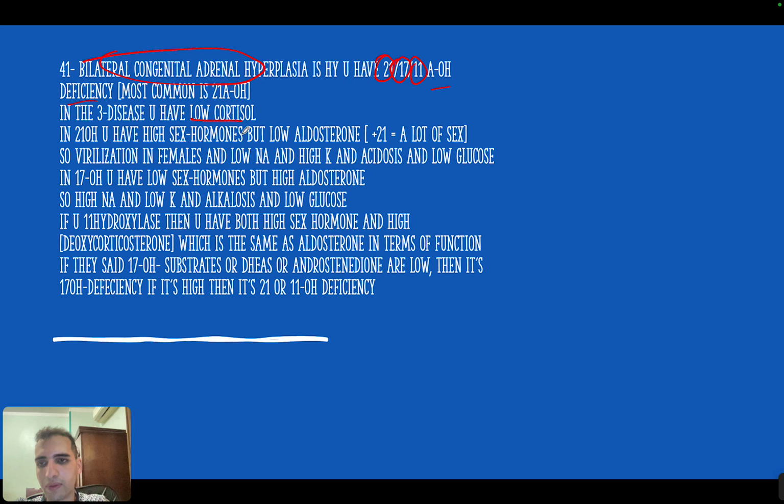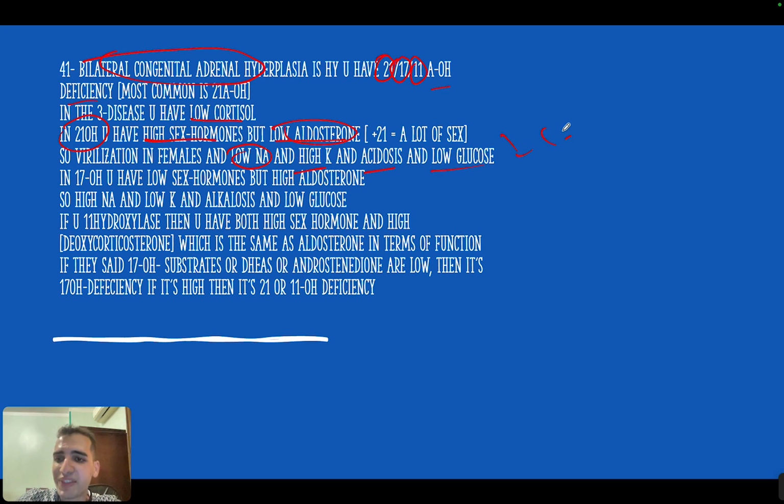This is important, but the difference is the sex hormone and the aldosterone. So the way I remember it is that 21, when you are above 21, there is a lot of sex, right? So 21 will have a lot of sex hormone but low aldosterone. So you would see, for example, in females, virilization, things like that, right? And because you have low aldosterone, you will have low sodium, high potassium, and acidosis. And the low glucose, of course, because low cortisol.